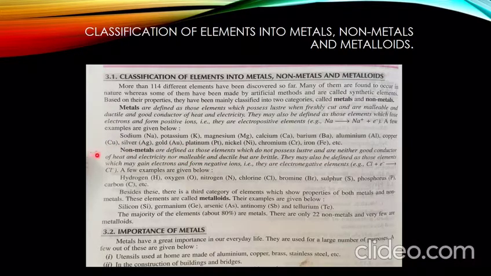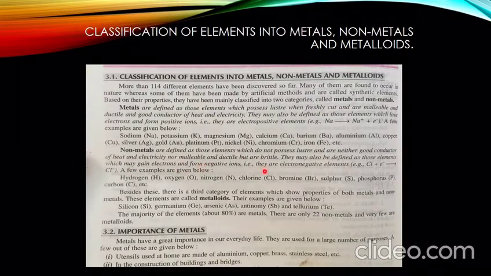Now talking about non-metals. Non-metals are defined as those elements which do not possess luster, are neither good conductors of heat and electricity nor malleable and ductile, but are brittle. What is brittle? Brittle means if we throw the element on a surface, then it breaks down into smaller particles which have a crystalline structure.